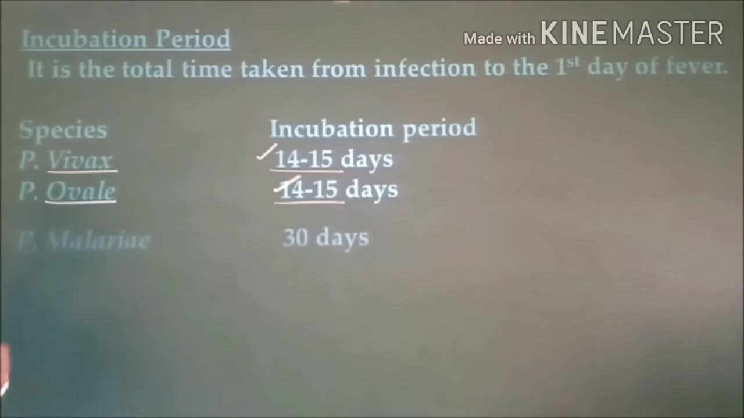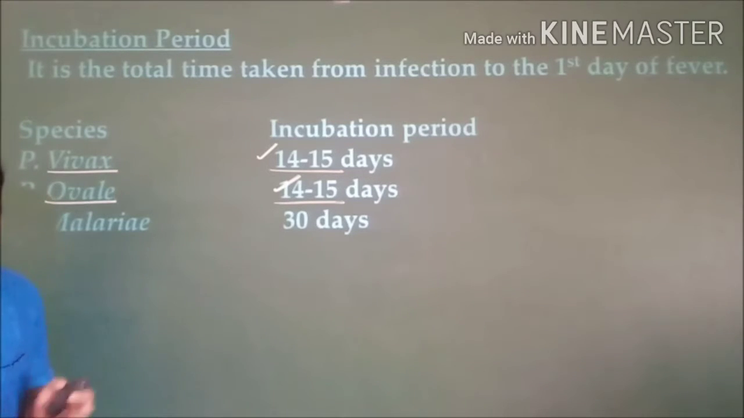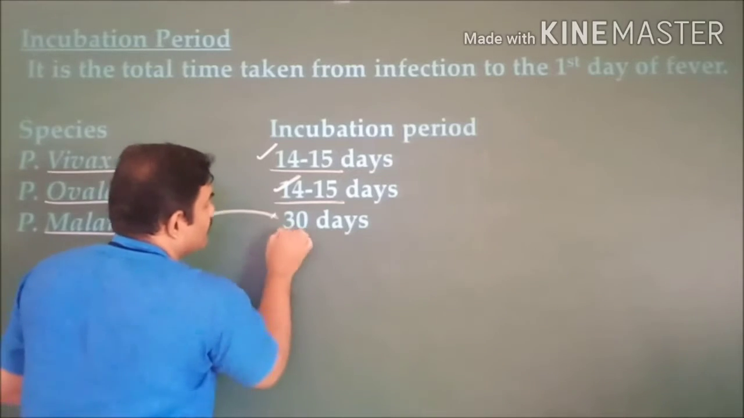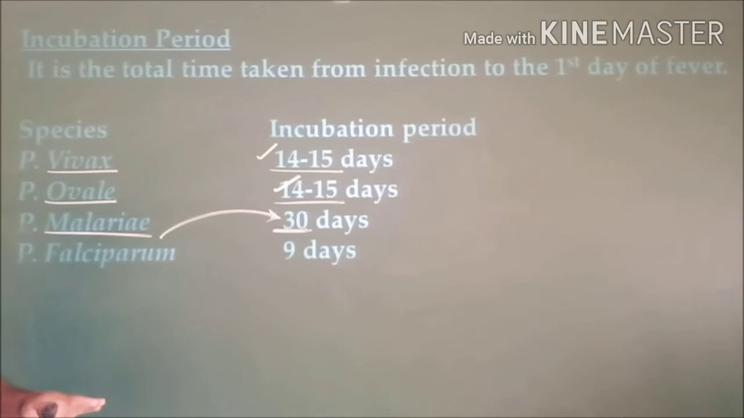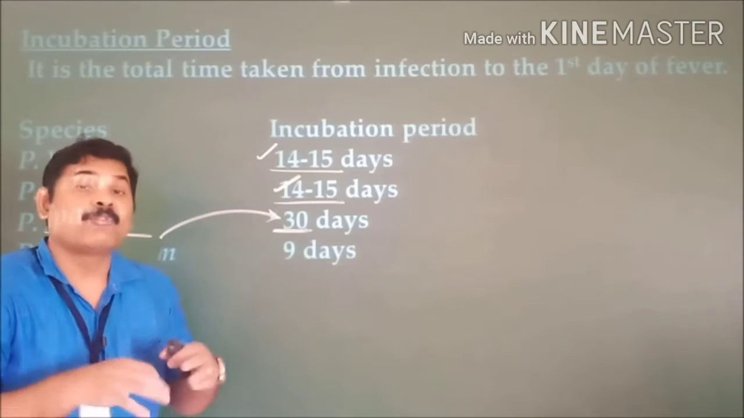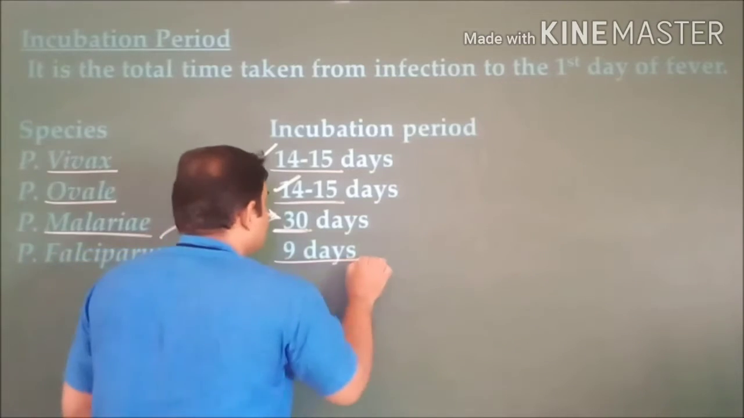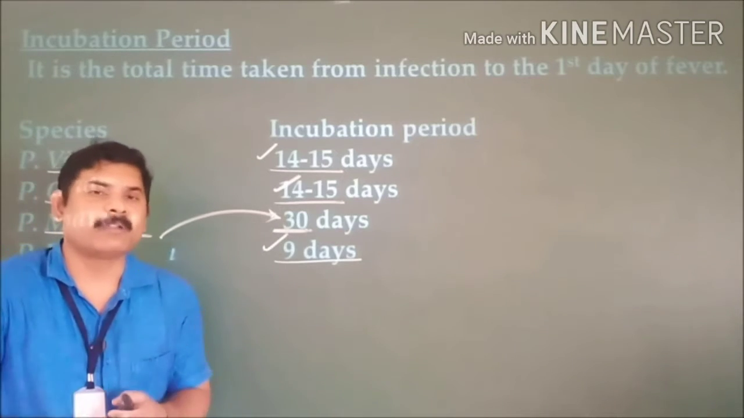And Plasmodium malariae, if you take, takes a long time period for manifestation of the disease after its infection. Here, this malaria takes near about 30 days. Whereas the last one, Plasmodium falciparum, takes very little time for manifestation of the disease after its entry, that is nothing but 9 days. It's one very important thing.